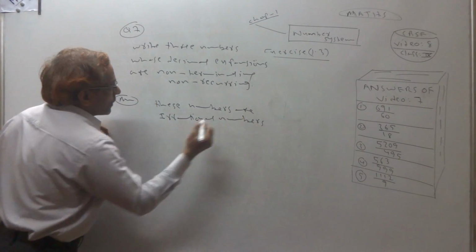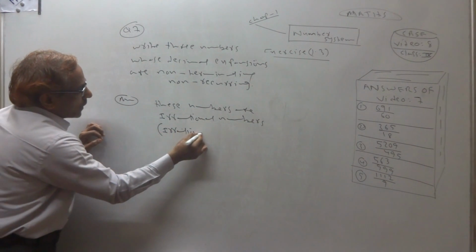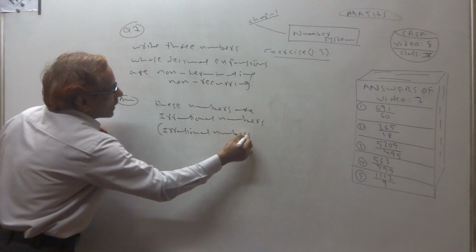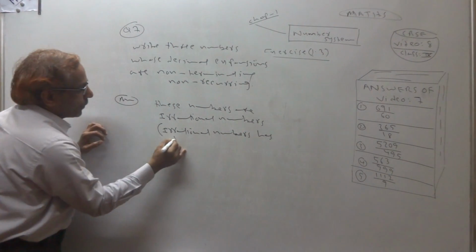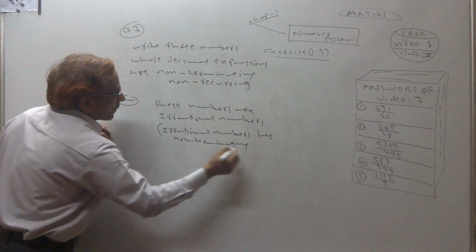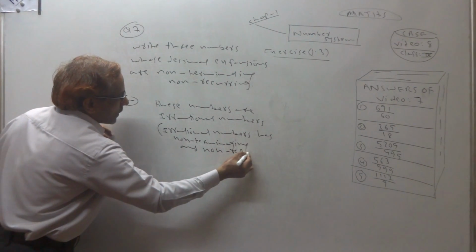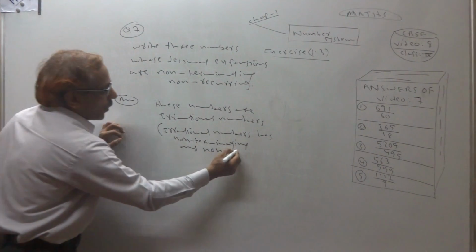You can write that in brackets, because irrational numbers have the property of being non-terminating and non-repeating, or non-recurring.